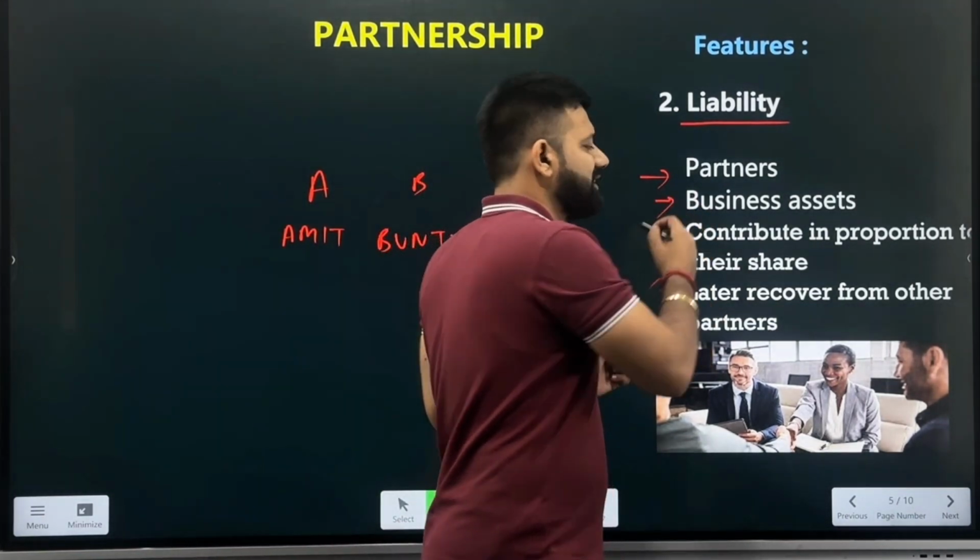So if there is any loss for the business, first of all, the business assets will be sold to pay off the dues, to pay off all the debts in the business. But if the business fails to pay off the dues by selling its assets, now the partners will be liable to use their personal properties for paying the debts. For example, Chiku was looking after the manufacturing. Now Chiku bought the raw material from the supplier.